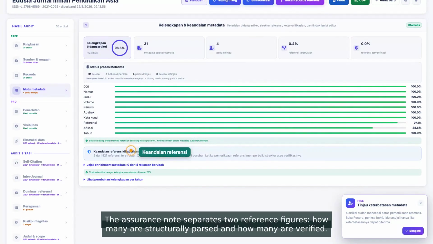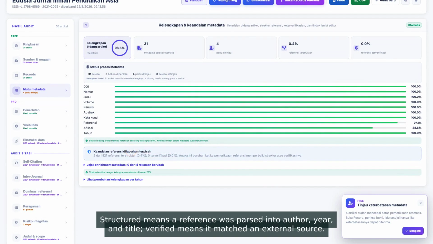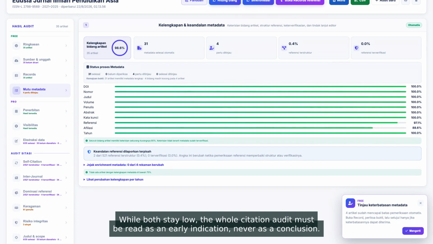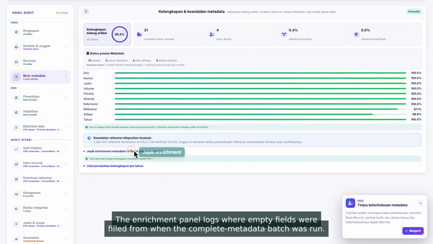The assurance note separates 2 reference figures: how many are structurally parsed and how many are verified. Structured means a reference was parsed into author, year, and title. Verified means it matched an external source. These figures are alive. Every reference check you run from records improves both their structure and verification. While both stay low, the whole citation audit must be read as an early indication, never as a conclusion.